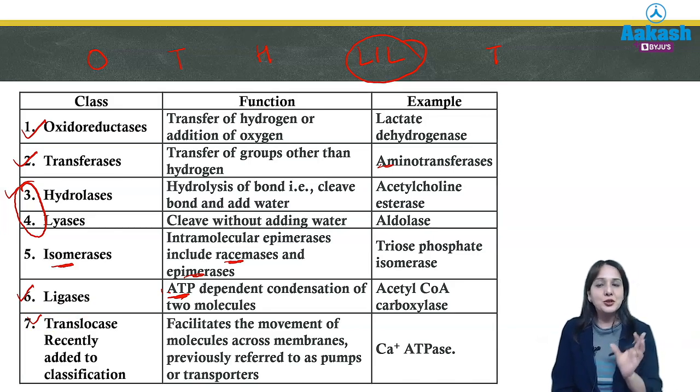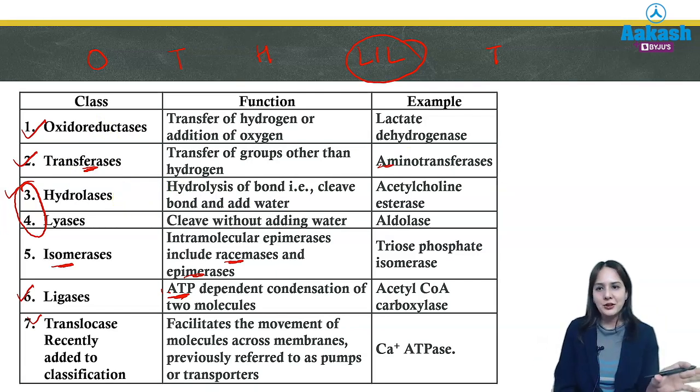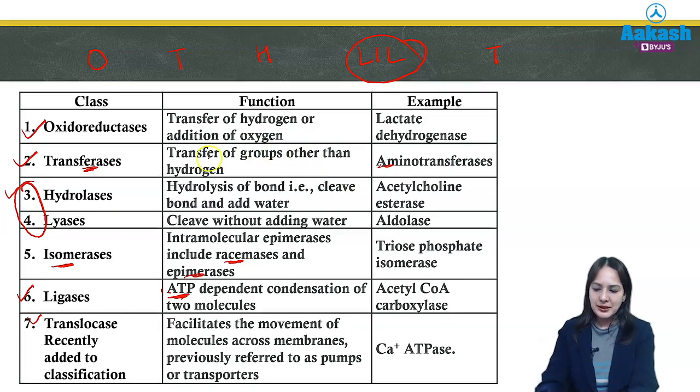So in this way, you should remember that there are 7 classes, and the mnemonic for this is over, the, hill, little, tim. First one is oxidoreductase, which transfers hydrogen, whereas transferase transfers any group other than hydrogen. Then the third ones are hydrolase and lyase, which both are cleaving bonds, one with water and one without water. Then isomerase and ligase are joining 2 molecules together. So in this way you can remember.